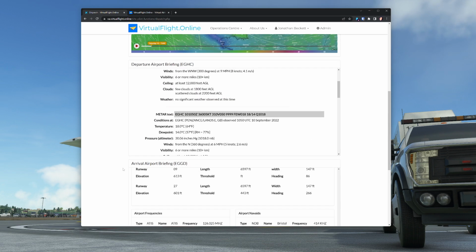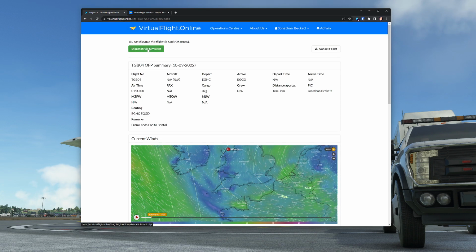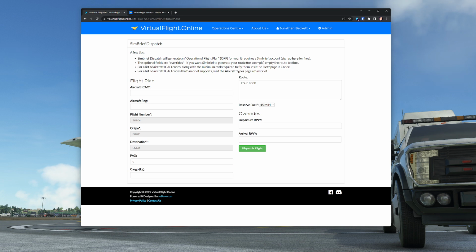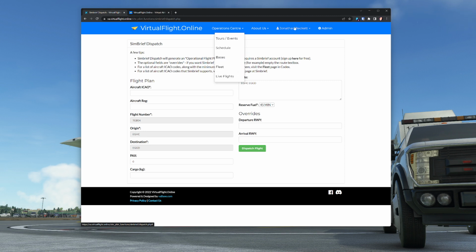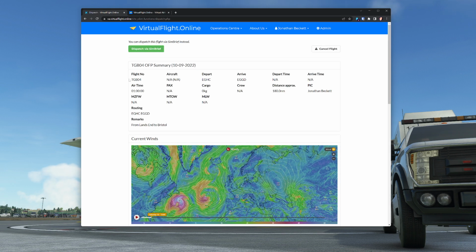Where it gets really clever is it's got integration with SimBrief as well. So we can click on SimBrief and we could fill this in, and it will automatically go and talk to SimBrief and pull back the full operational flight plan to us, which is more useful really for the big jets. But you can do it with smaller aircraft as well, but you do get some limitations on the number of aeroplanes SimBrief handles. Anyway, getting away from the story, we went and did dispatch the flight, so we can see there's our dispatch plan. So we can minimize that now. All we need to know is we're going from EGHC to EGGD.